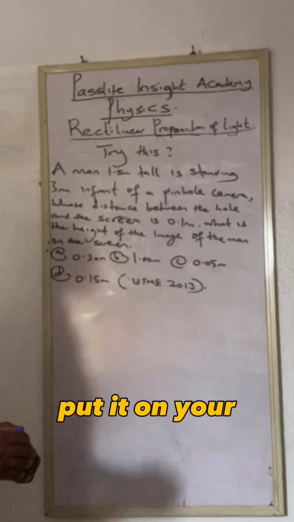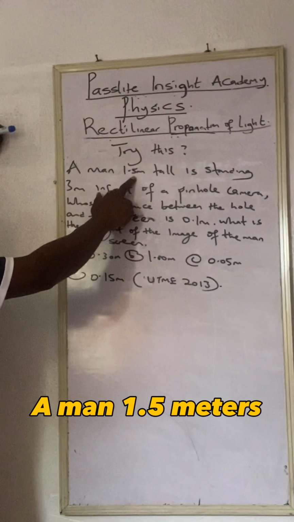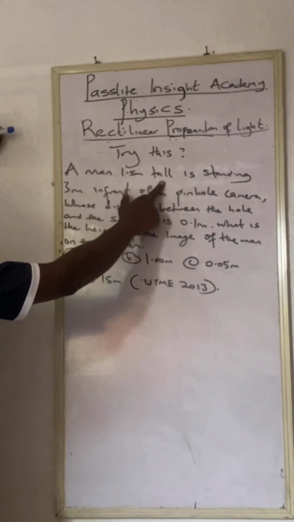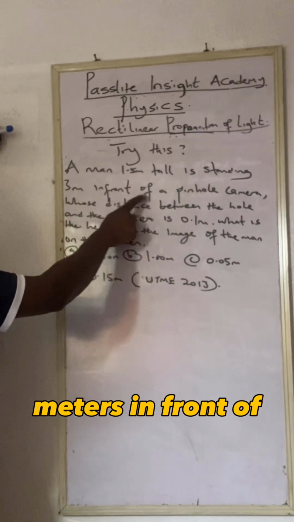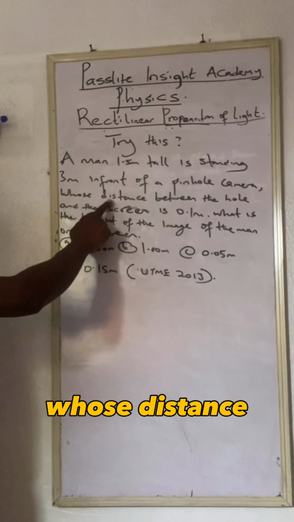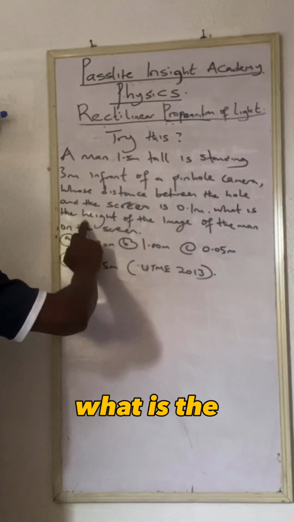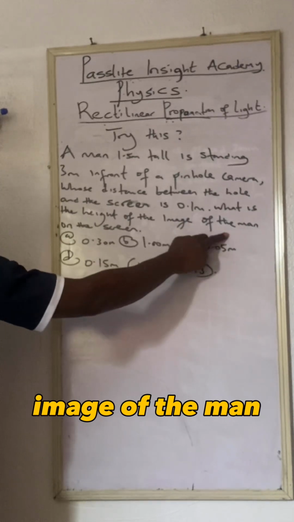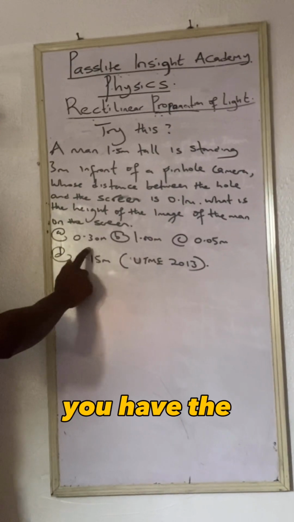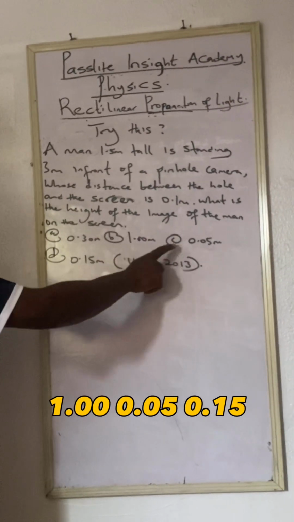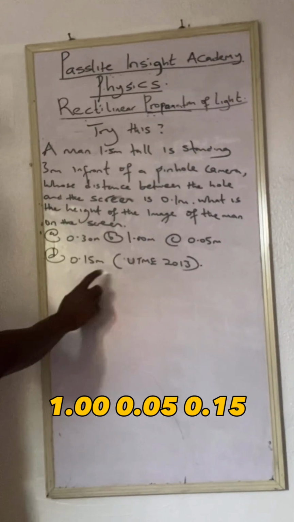Now try this and put your answer in the comment section. A man 1.5 meters tall is standing 3 meters in front of a pinhole camera, whose distance between the hole and the screen is 0.1 meter. What is the height of the image of the man on the screen? The options are 0.30, 1.00, 0.05, 0.15.